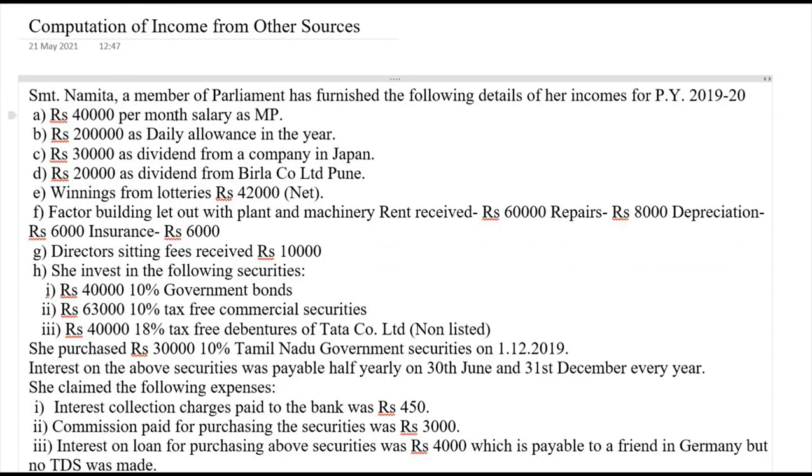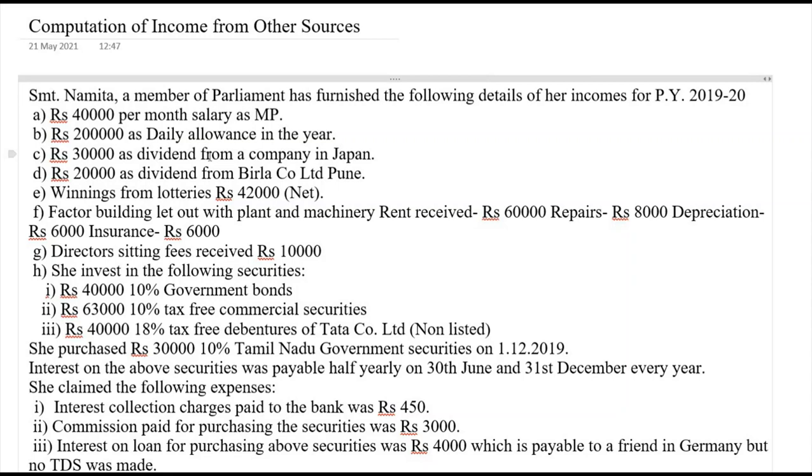So rupees 40,000 per month salary as MP. Salary received as MP, MLA, MLC is chargeable to tax under this head here. Then rupees 2 lakhs as daily allowance in this year is an exempted income under section 10(17). Dividend from a company in Japan is chargeable to tax. Dividend from Birla Company Limited, an Indian company, is exempted.